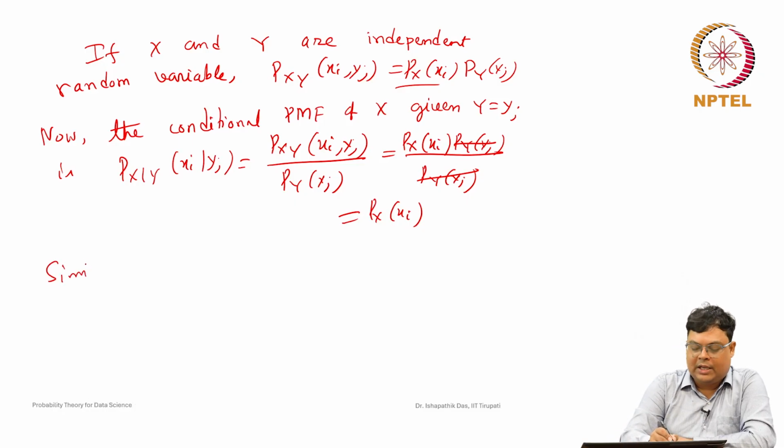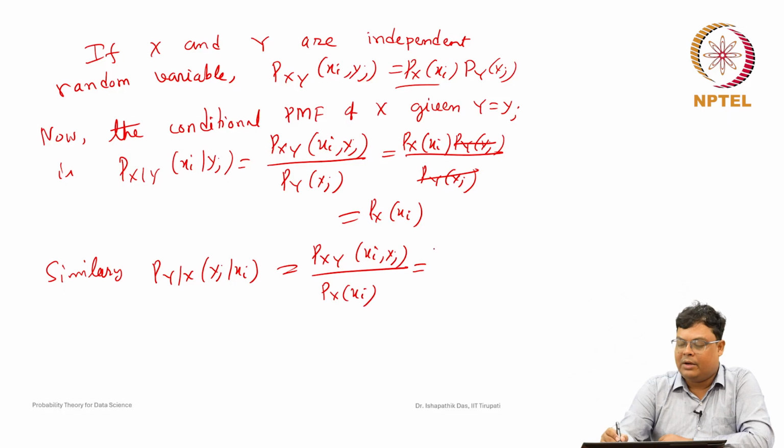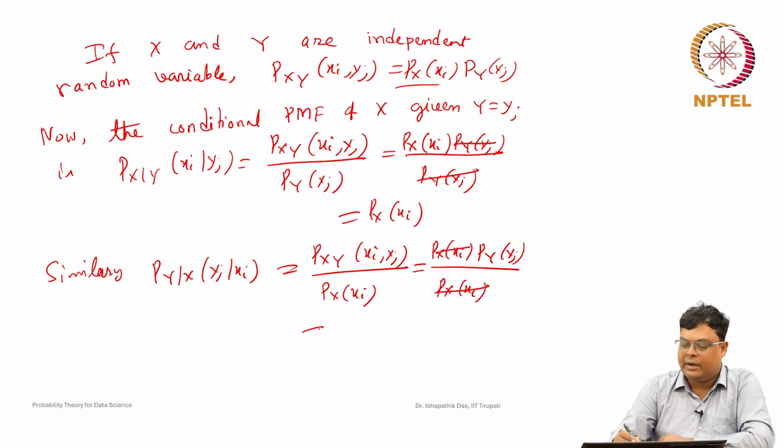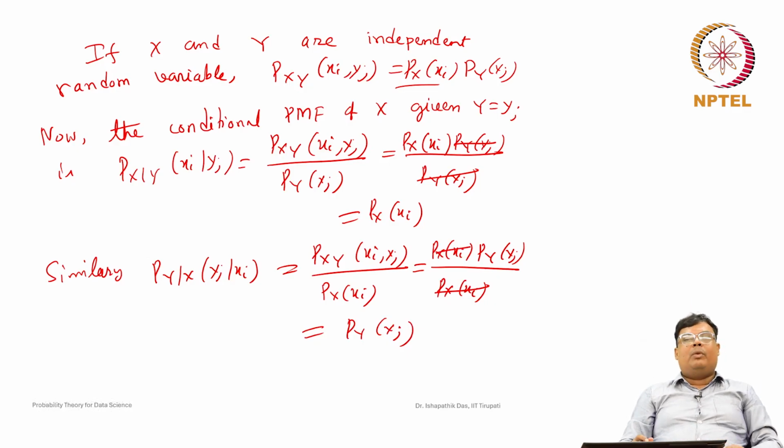Similarly, it can be shown that p of Y equal to yj given X equal to xi, by definition, is p_XY(xi, yj) by p_X(xi). But X and Y are independent, so this is nothing but p_X(xi) into p_Y(yj) by p_X(xi). This cancels, so we get p_Y(yj). So if they are independent, we need not compute the conditional probability mass function; we can directly say that it should be equal to their marginal probability mass function, because they are independent.